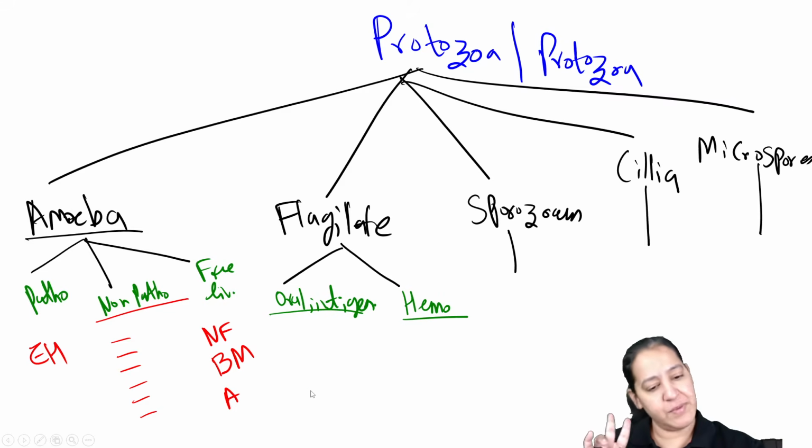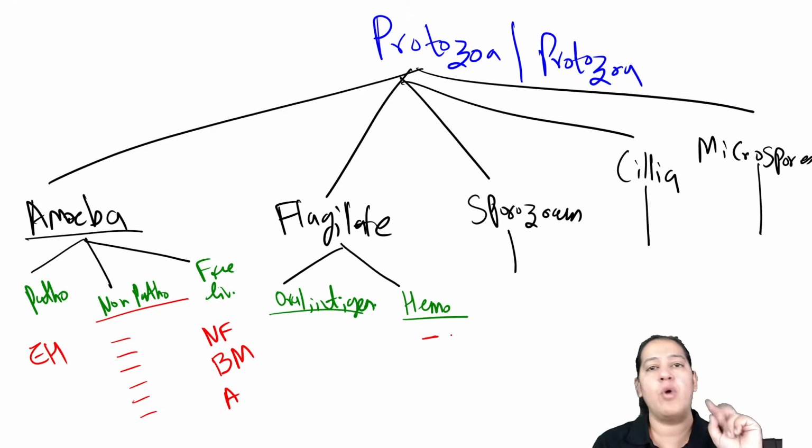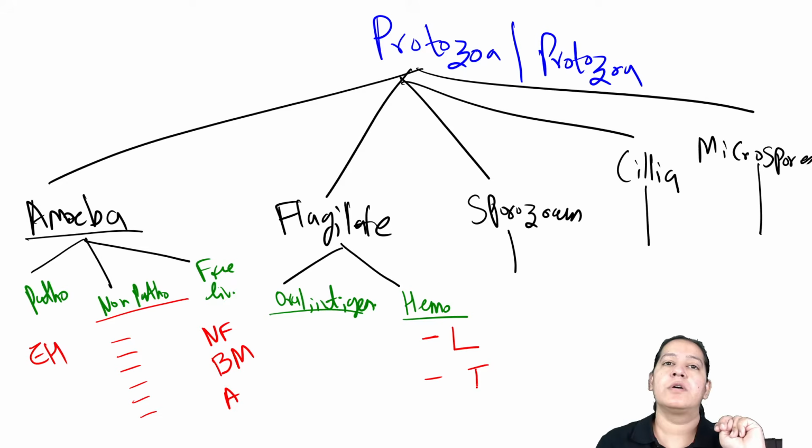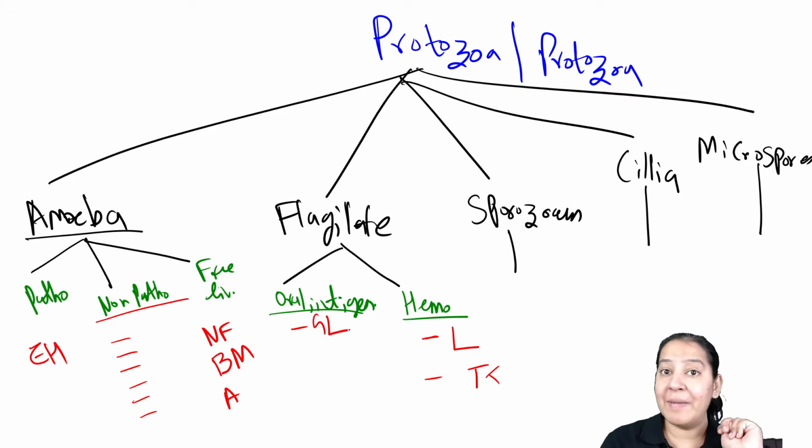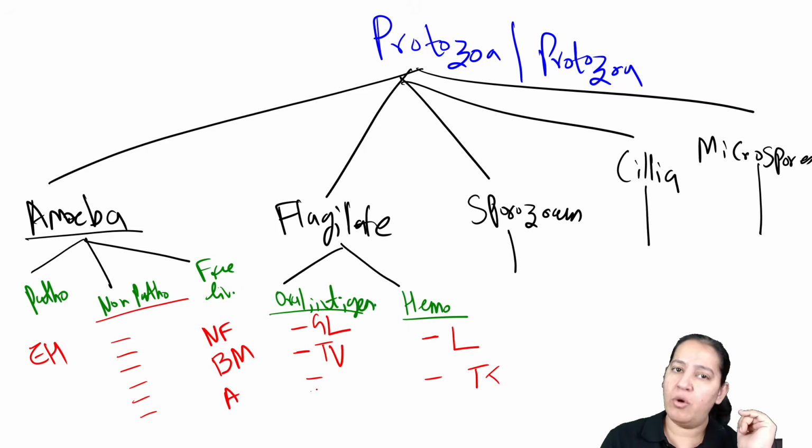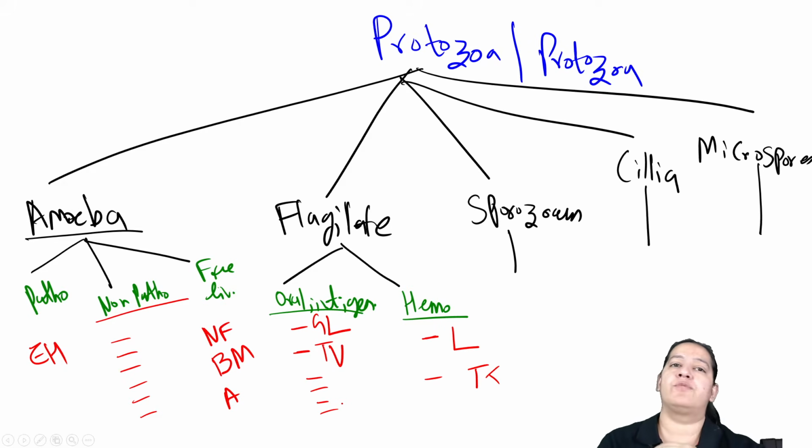In hemoflagellates we have only 2 options: Leishmania and Trypanosoma brucei. In the other group there are 6 in number, but I will teach you only 2: Giardia lamblia and Trichomonas vaginalis. 4 are there, but I will not teach you those 4, so you learn the names on your own.